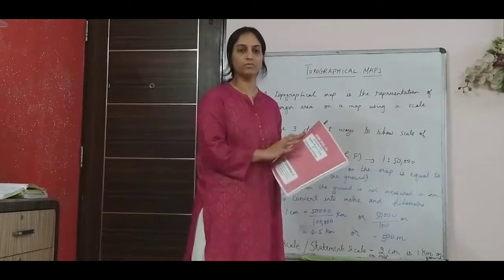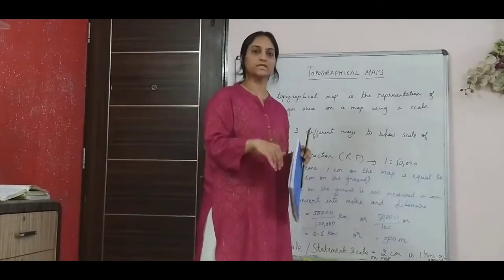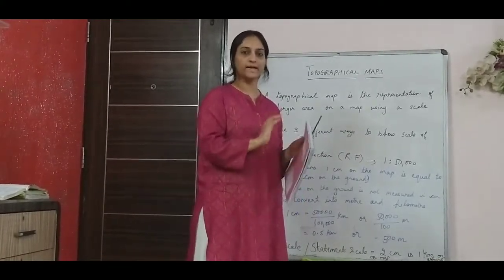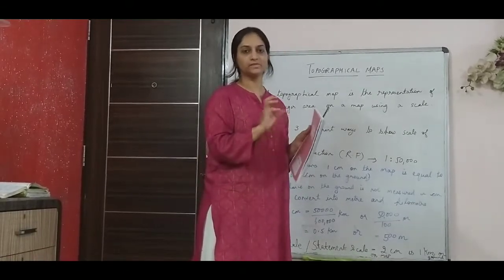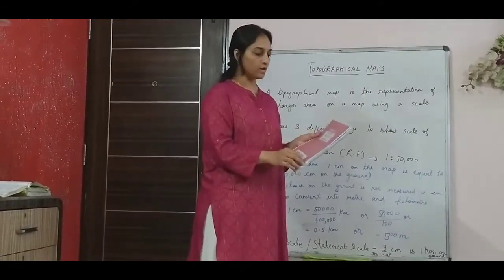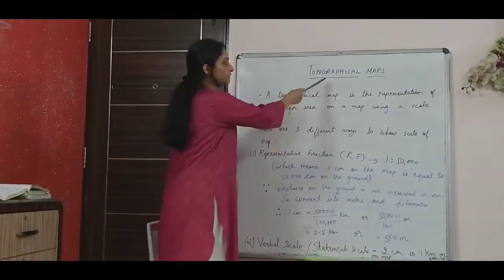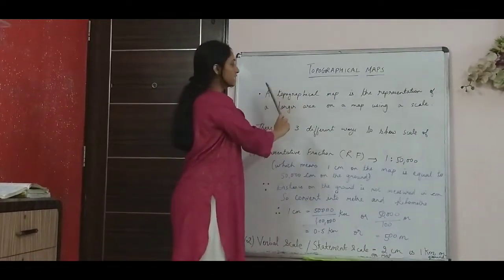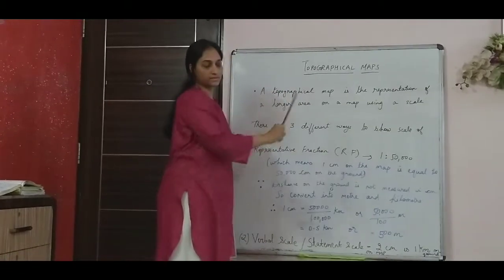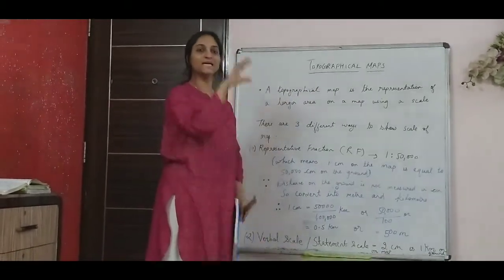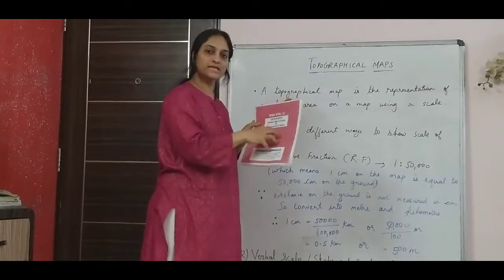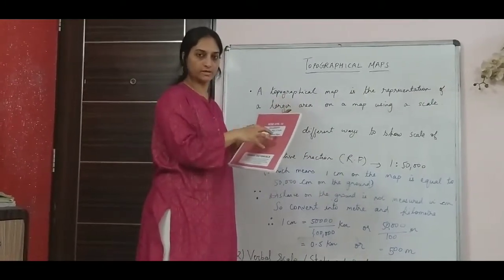Then it becomes easy. I won't be doing all the theory first and then going to maps. I'll be doing it simultaneously, so understanding becomes easy. So now, before I start with topographical maps, what is the meaning of topographical map? The meaning of topographical map is that whatever feature that you see on the ground, that is represented on these maps. That is a topographical map.